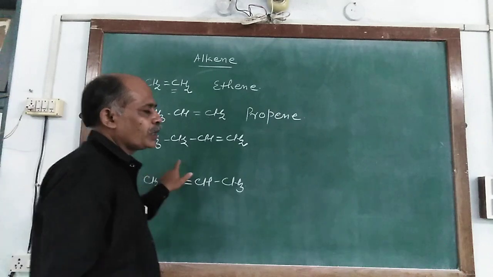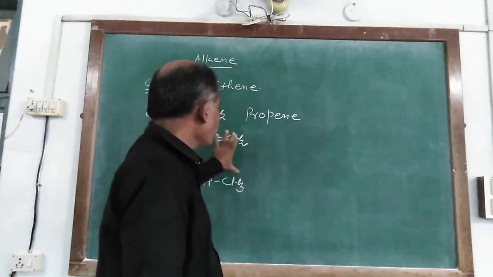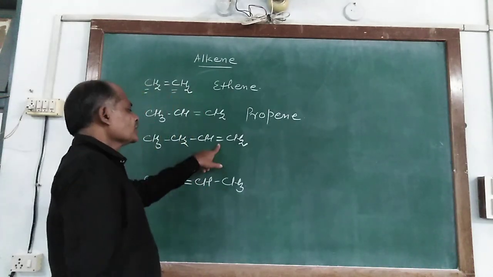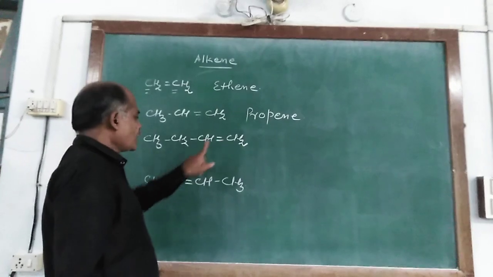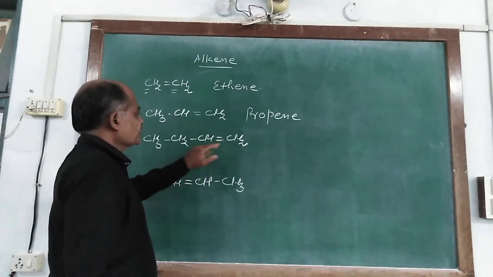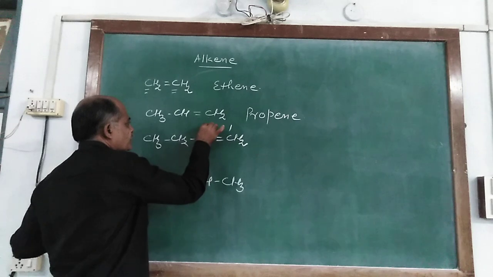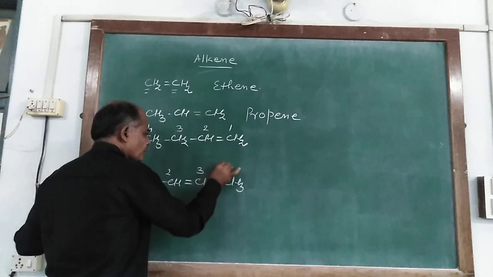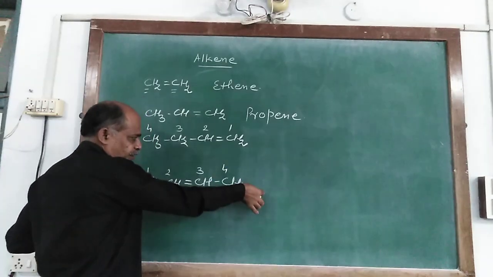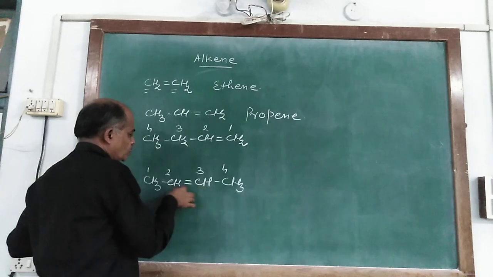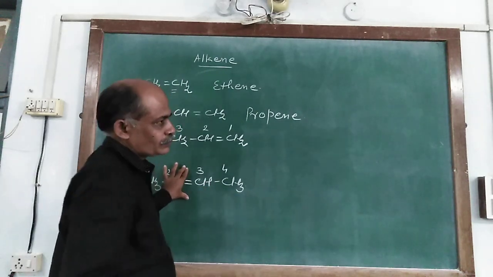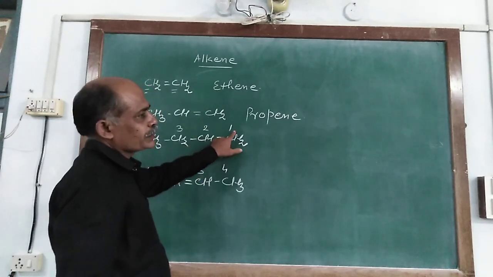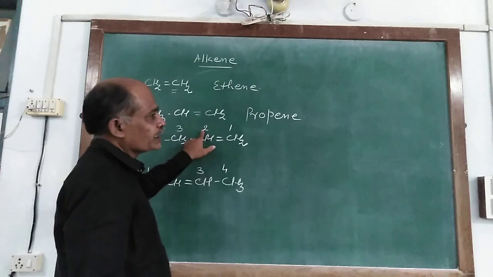The molecular formula of both compounds is the same, but the location of the double bond is different. From this end it has 1, 2, 3 and 4, and from the other end it also has 1, 2, 3, 4. Here the double bond is located between carbon numbers 2 and 3, but here it is between carbon numbers 1 and 2.